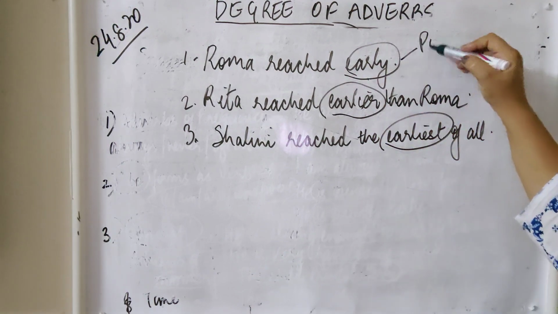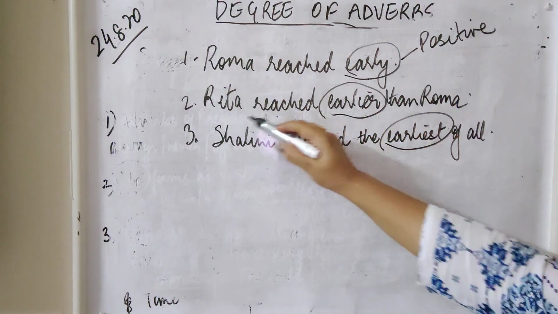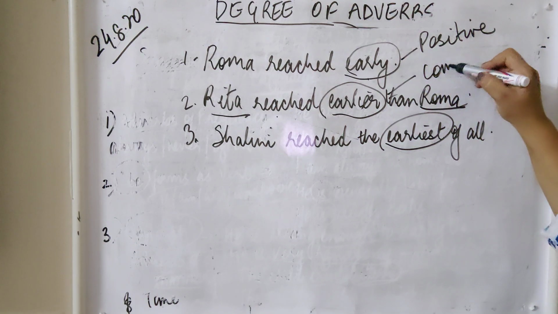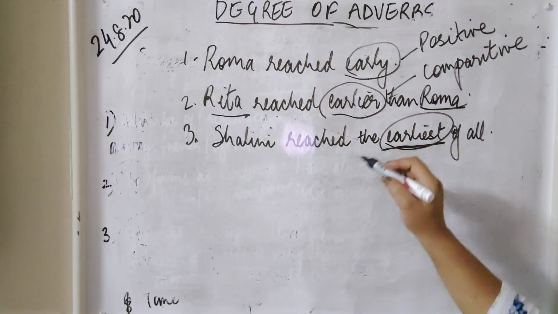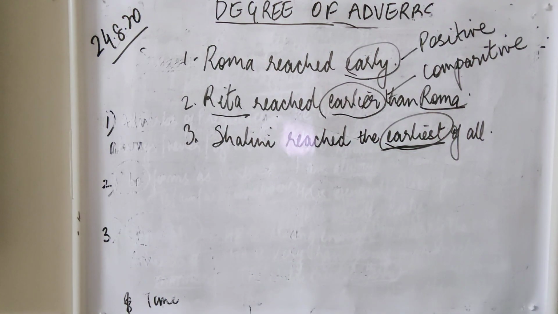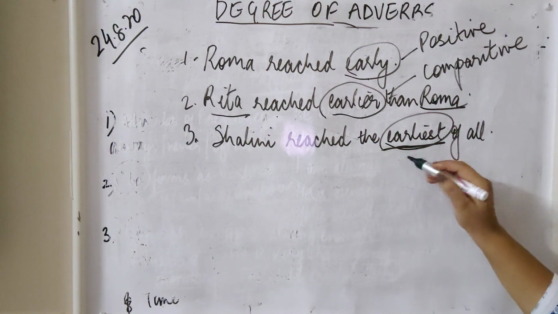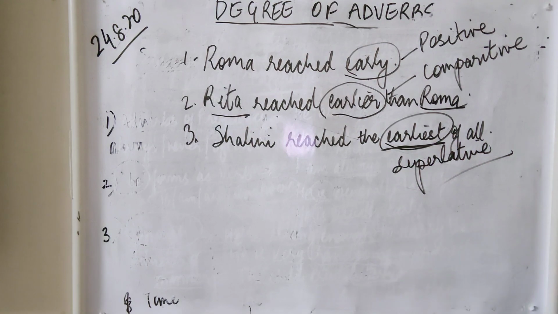Here, when we are making a statement, this is called the positive degree. When we are comparing two people, Rita and Roma, and their arrival, it is the comparative degree of adverb. But when we are talking about anything above the comparative and the positive, this is called the superlative degree, like we have studied in adjectives also.